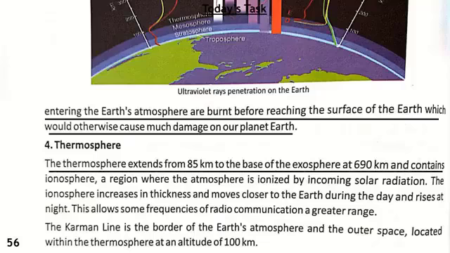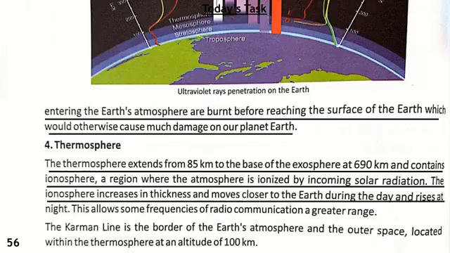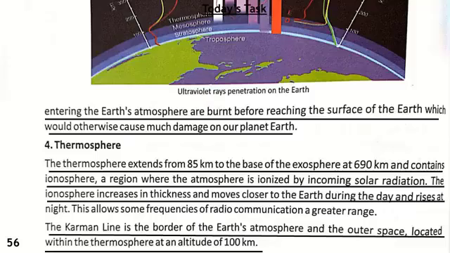The thermosphere extends from 85 km to the base of the exosphere at 690 km, and it contains the ionosphere, a region where the atmosphere is ionized by incoming solar radiations. The ionosphere increases in thickness and moves closer to the earth during the day and rises at night. Next, we have the Kármán line. That is the border of the earth's atmosphere and outer space. It is the line that runs from the earth's atmosphere to outer space, and it is located within the thermosphere at an altitude of 100 kilometers. What is its height? 100 kilometers.